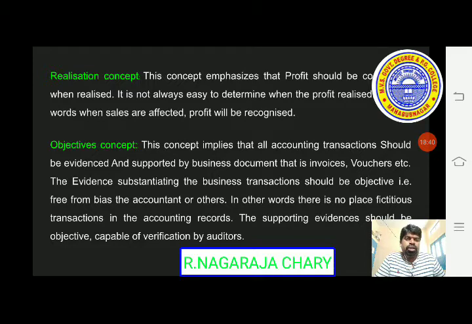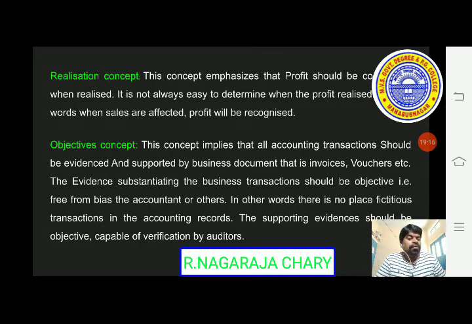So, the transactions are recorded in the books of accounts. Whatever transactions we record in the books of accounts, for that we should have evidence. That means, without evidence we do not write any transactions. With the help of evidence only we have to record all the transactions. The evidence here we may take as the document, invoice, receipt, vouchers.